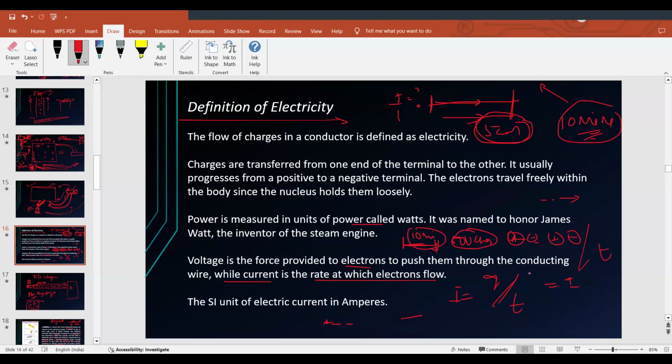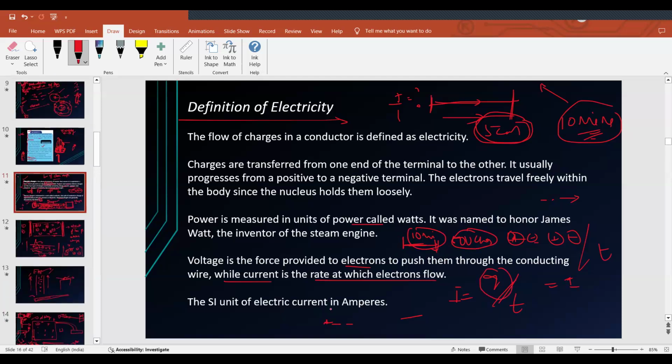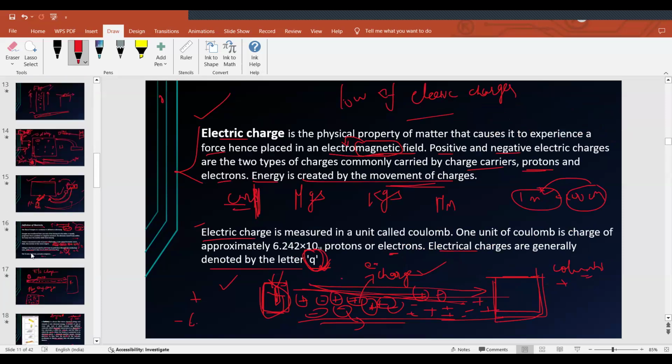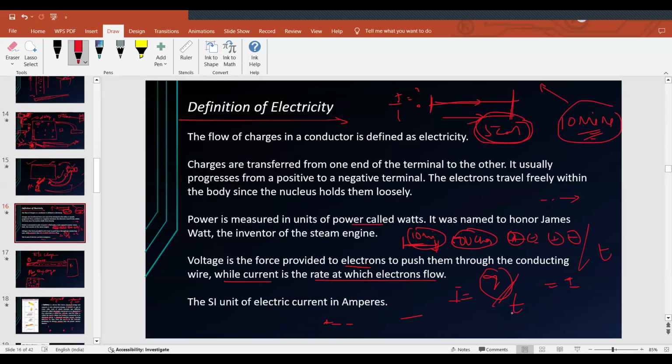Can I represent the charges as Q, as we saw in the previous slide? Yes, ma'am. Charges are represented with the letter Q. So I am just using Q by T. I is equal to Q by T. T means time, and Q means the number of charges. Got it? Yes, ma'am, both of you.